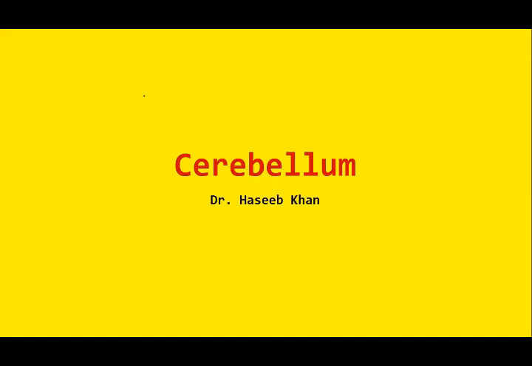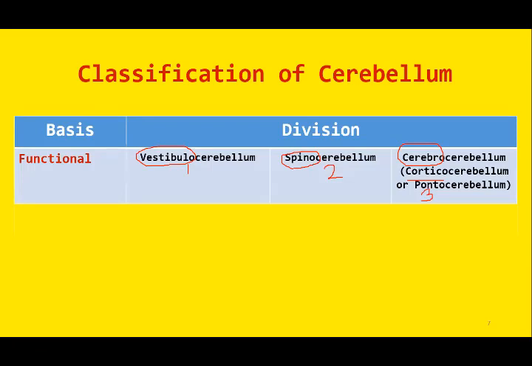Similarly, the part of the cerebellum which gives rise to multiple axons which run through the spinal cord as descending tracts is known as spinocerebellum. Spino from spinal cord. And similarly, the portion of the cerebellum which is connected with the higher center, that is the cerebral cortex, is known as cerebrocerebellum, or sometimes corticocerebellum or pontocerebellum. The easiest terminology is cerebrocerebellum or cerebrum. So this is the functional classification, or you can say the classification on the basis of physiology.